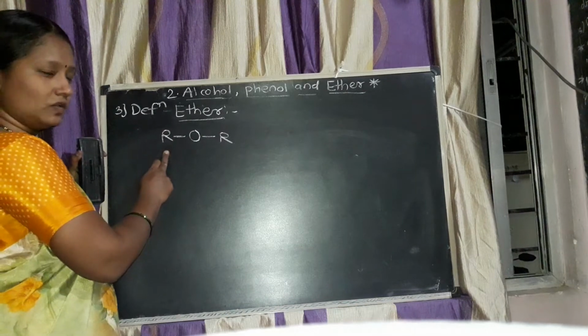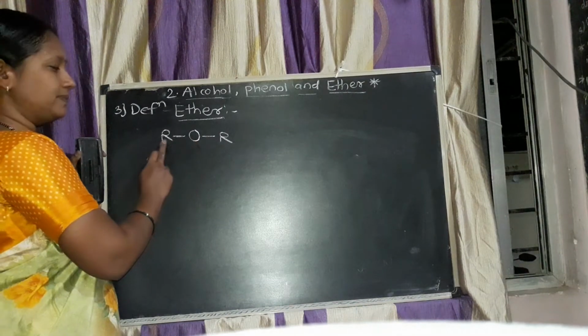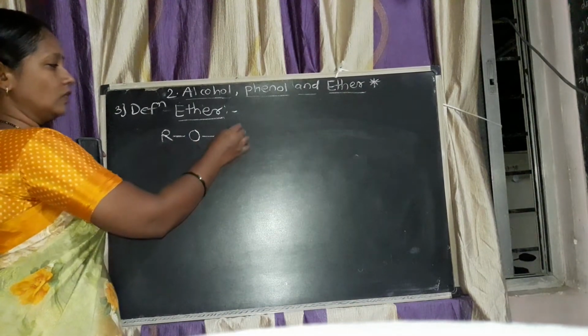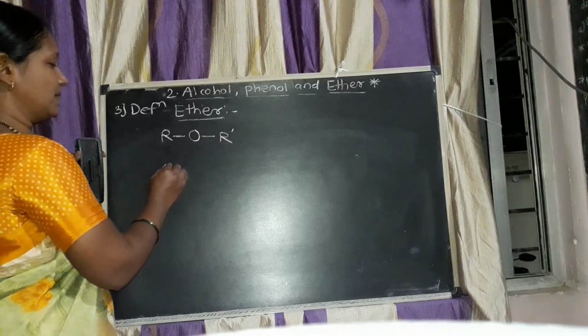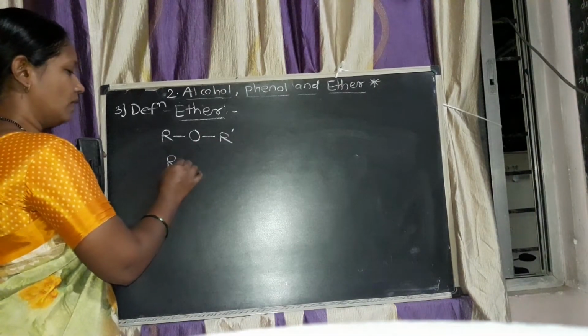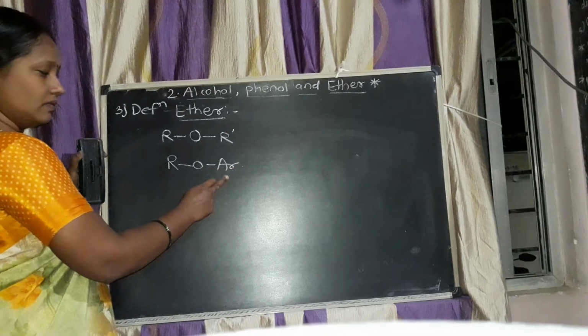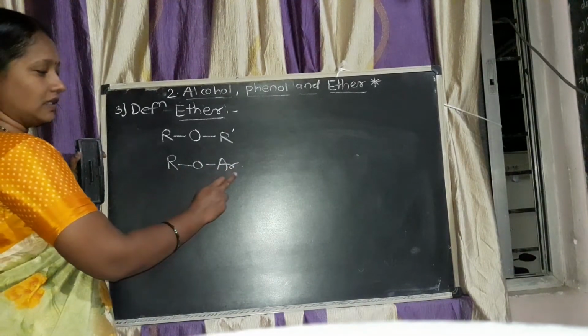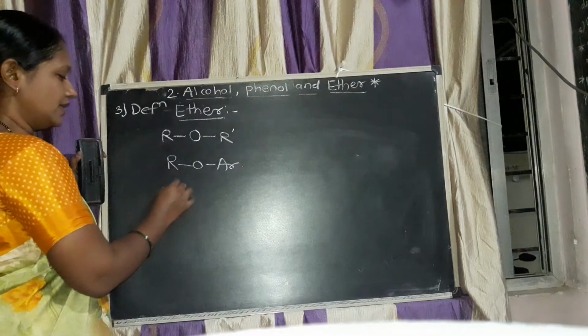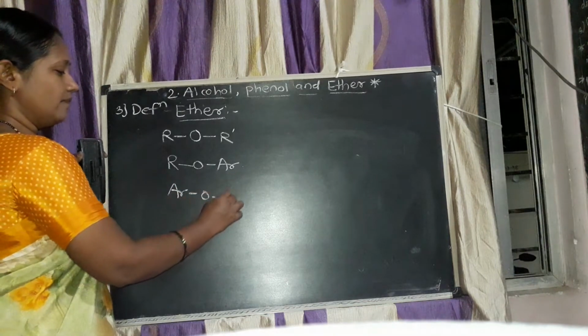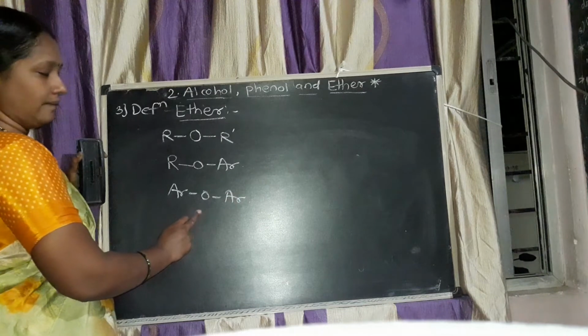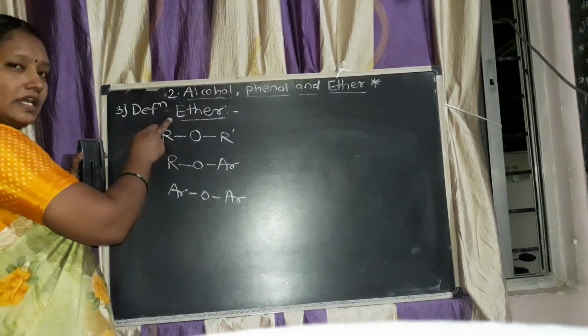R means alkyl group. The oxygen atom is present between two alkyl groups, or between one alkyl and one aryl group, meaning one alkyl and another aromatic ring, or between two aromatic rings. Then these are called ethers.